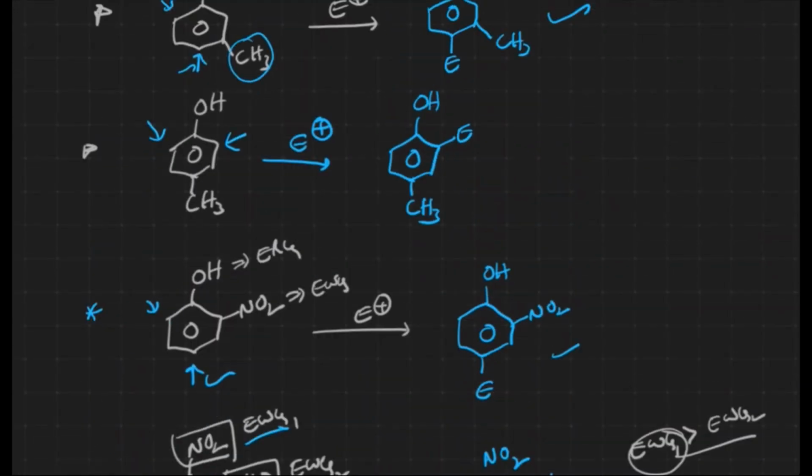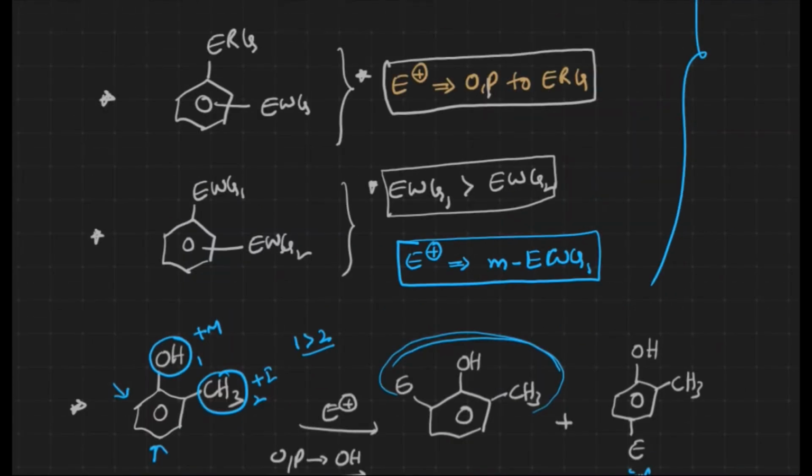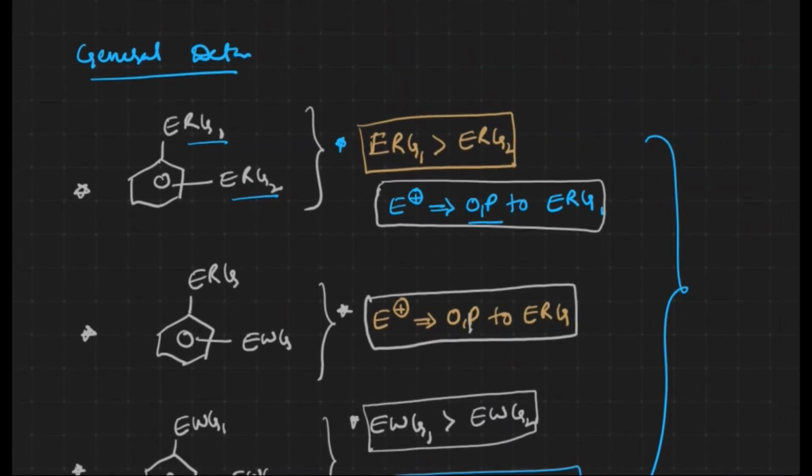Okay, these were the general data and the general information about how the size of the incoming electrophile and the electron releasing groups influence the orientation, right?